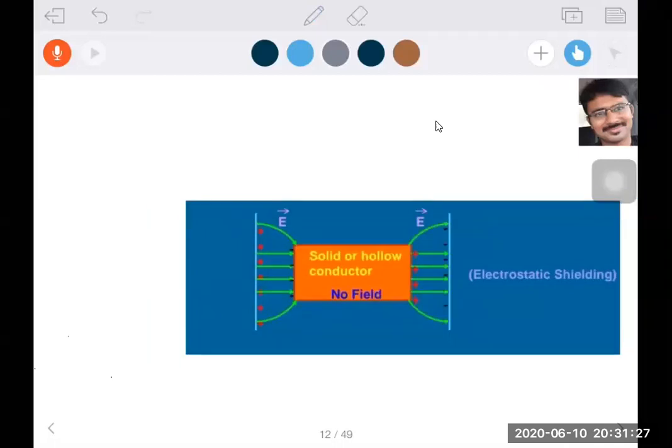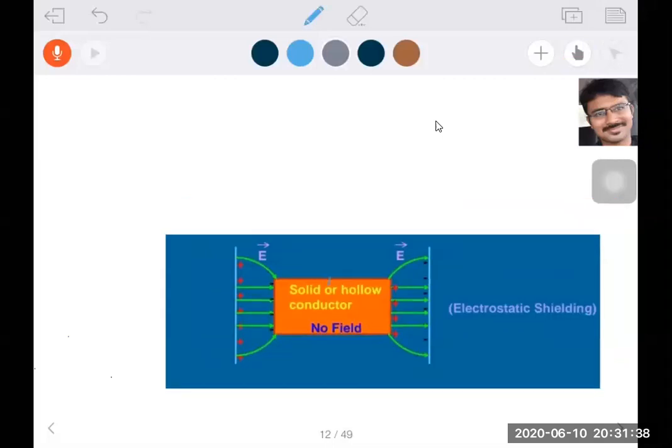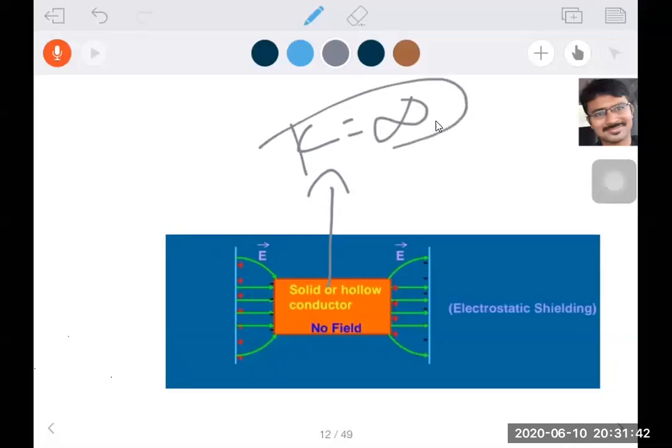Inside the metal, field lines cannot pass. So the dielectric constant of a metal conductor, what will happen, beta? If you observe, the dielectric constant K value is infinity. For conductors or metals, K value is infinity. So electric field lines cannot enter here.